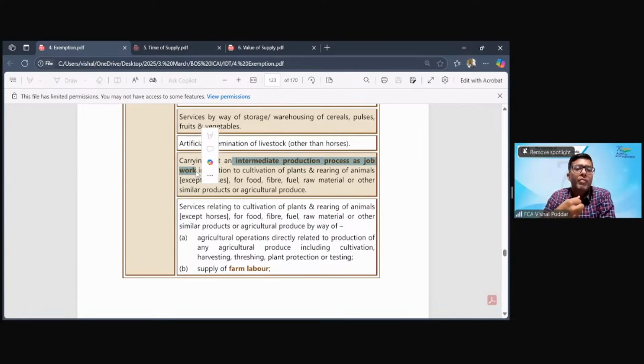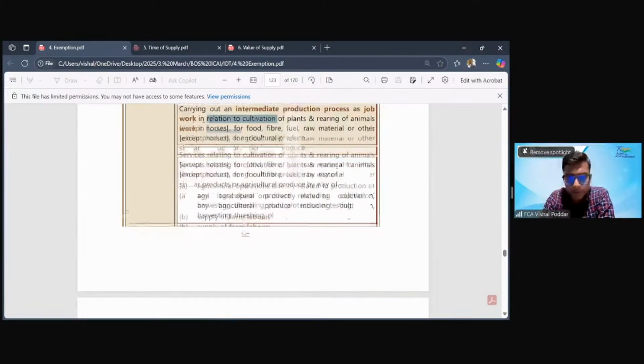Now, many times you'll find that a farmer may be outsourcing some part of his activity, which earlier traditionally he or his forefathers were themselves doing. Now, for better output, now for better quality, he is outsourcing those activities. Those are these intermediate production process as job work, which should be obviously in relation to the cultivation, because we are talking about only agriculture. So no other manufacturing job work is exempt over here.